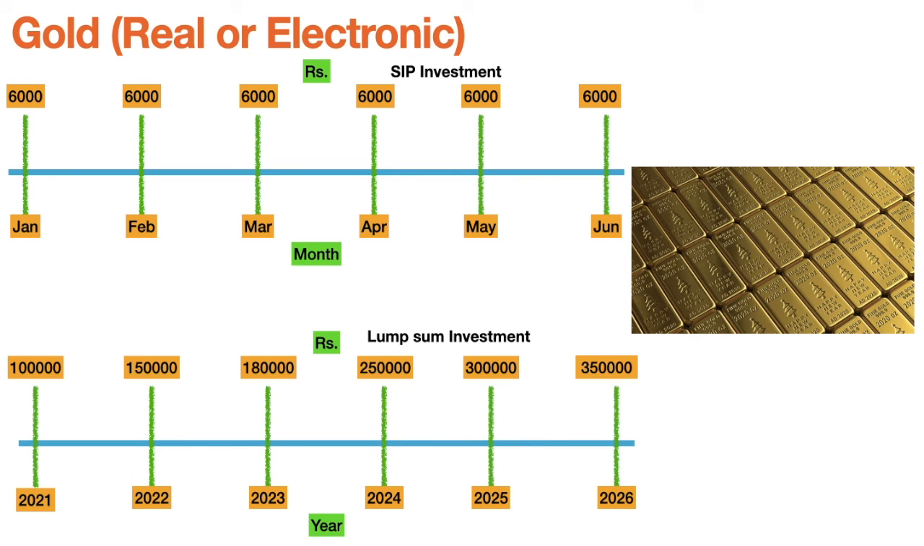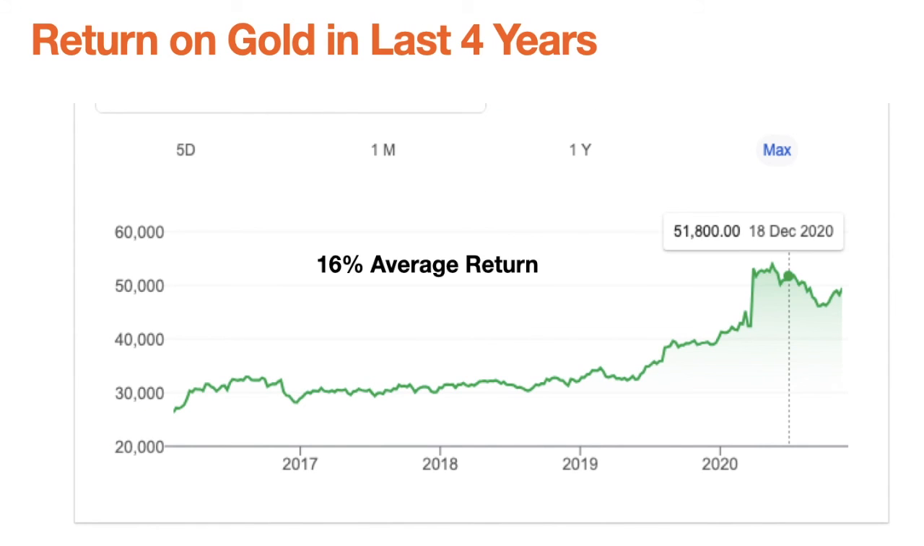That way also you can invest in any manner in gold. There are so many schemes available, like monthly investment you can make, or even lump sum investment you can make in gold. It is one of the safest investments. So the average return gold has given in the last 4 years is 16%, which is quite impressive.